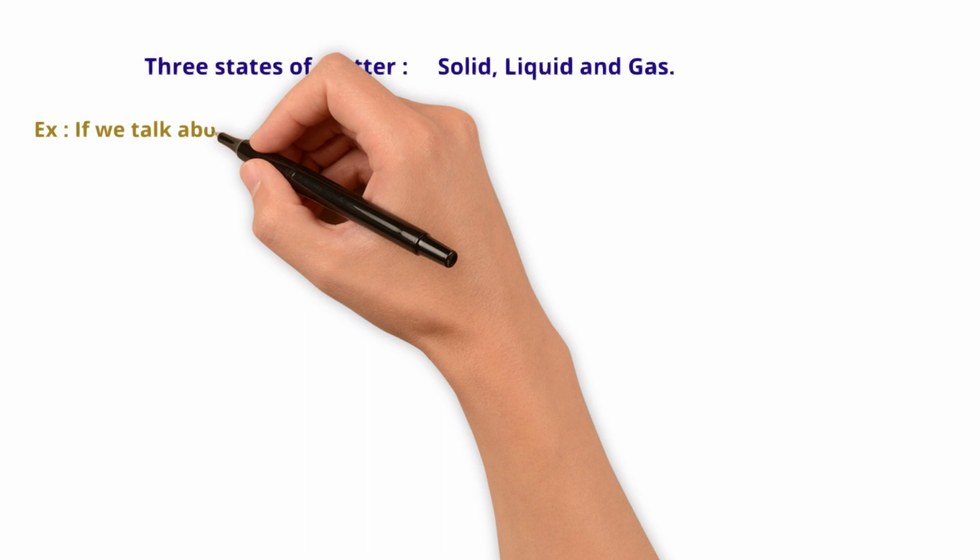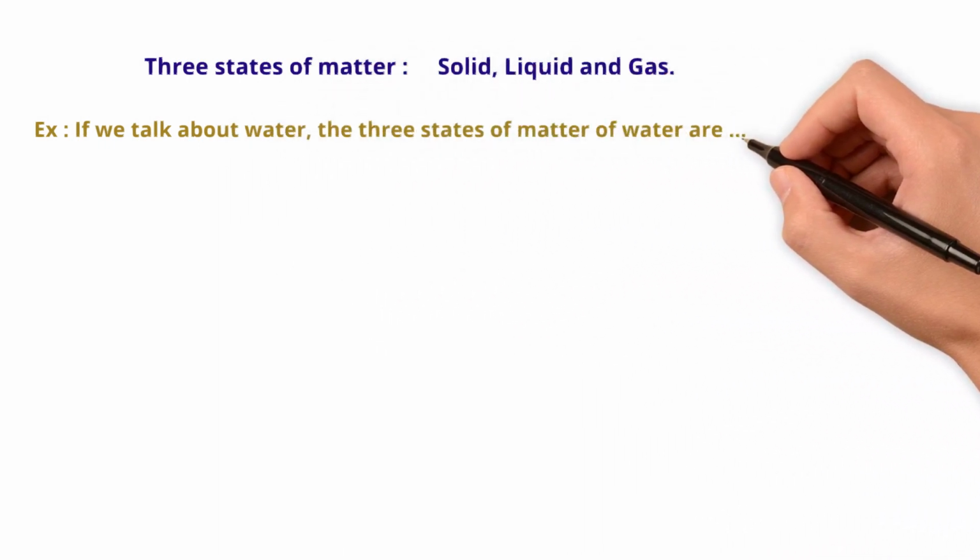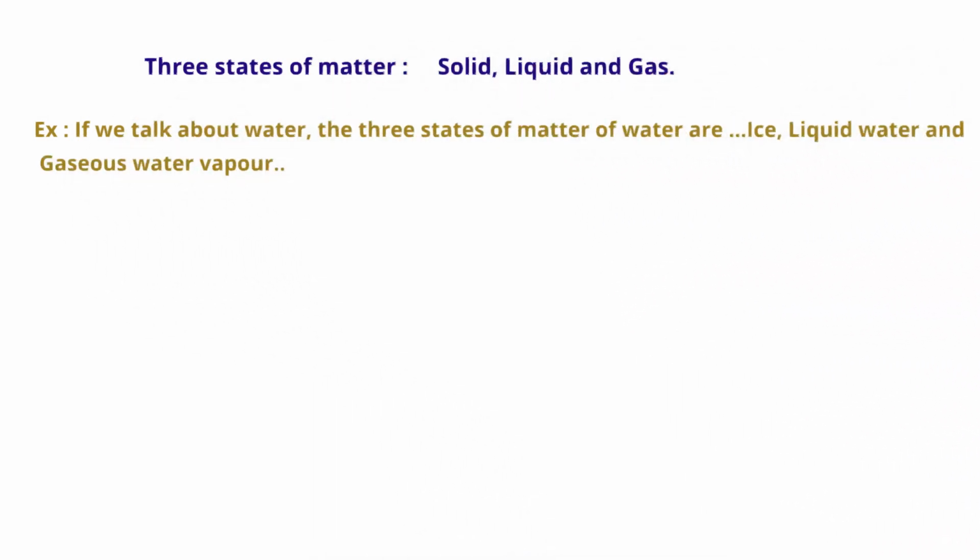Hello friends! We all studied in our childhood about 3 states of matter: solid, liquid, and gas. If we talk about water, the 3 states of matter of water are ice, liquid water, and gaseous water vapor.